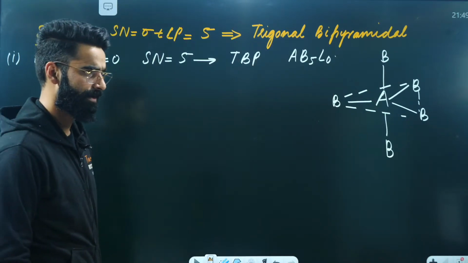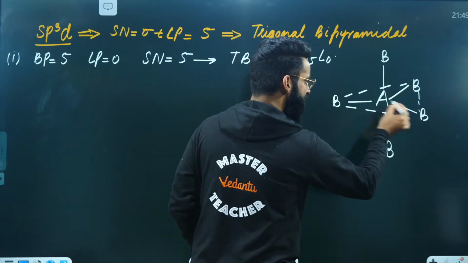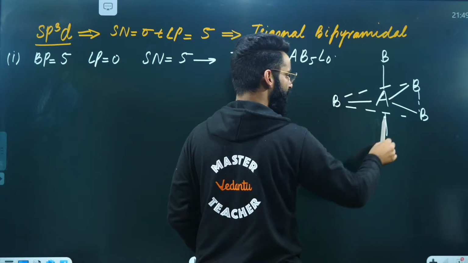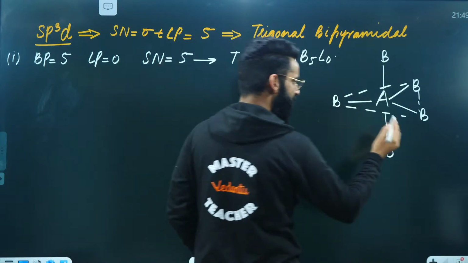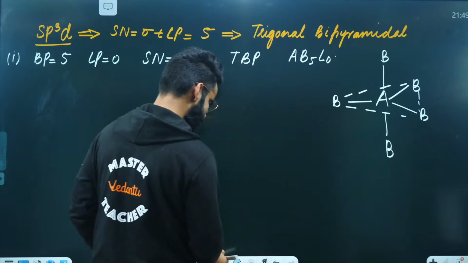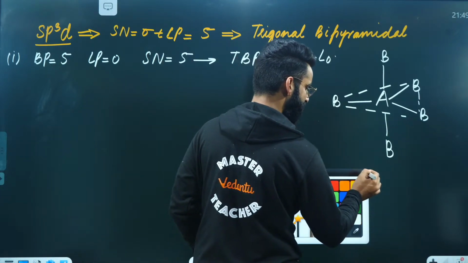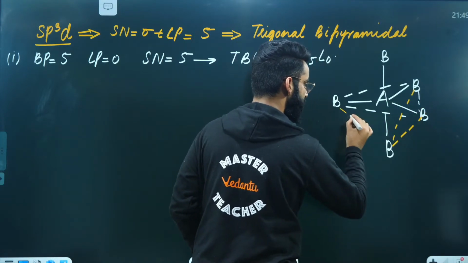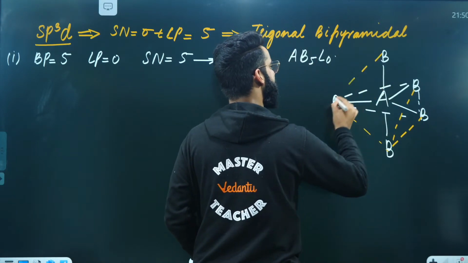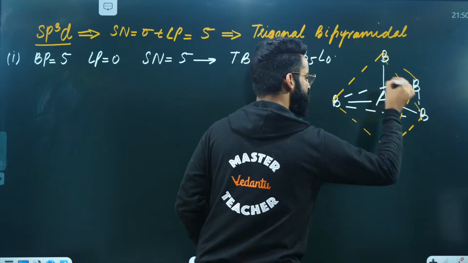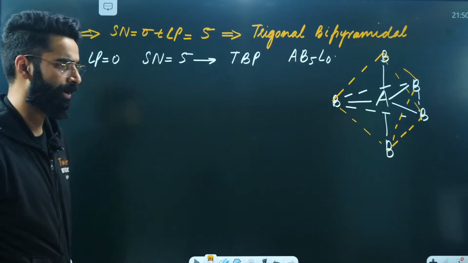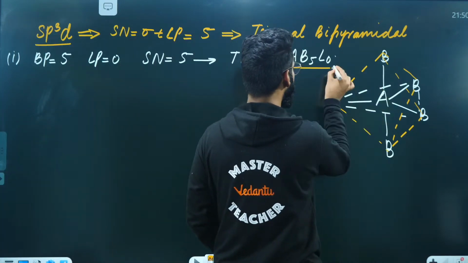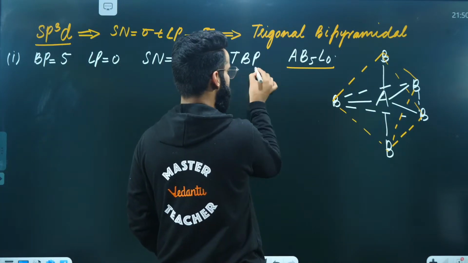Basically, these three AB bonds are present on the same plane. There is 1 bond perpendicular upwards, 1 bond perpendicular downwards. If you join the atoms like this, the shape is going to be what? It's going to be called trigonal bipyramidal. This molecule has the shape as well as the geometry of trigonal bipyramidal.